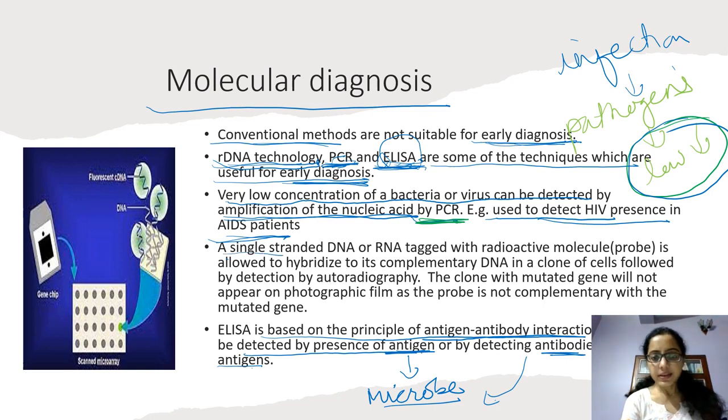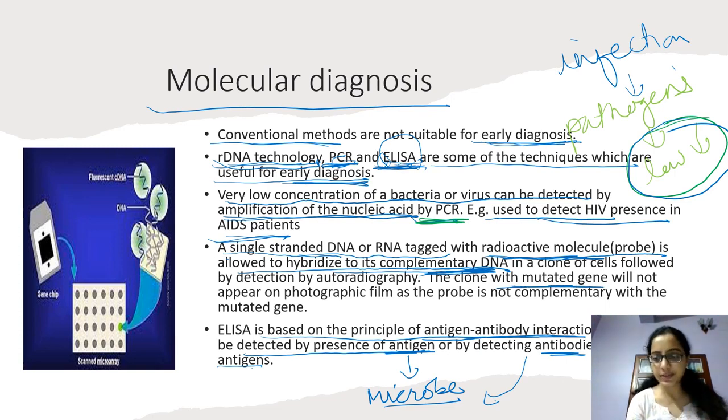Now in this, a single stranded DNA or RNA tagged with a radioactive molecule is allowed to hybridize to its complementary DNA. Now what happens? If this complementary DNA is mutated?